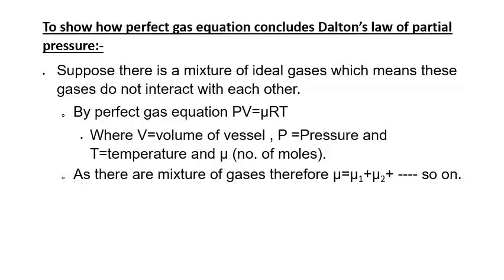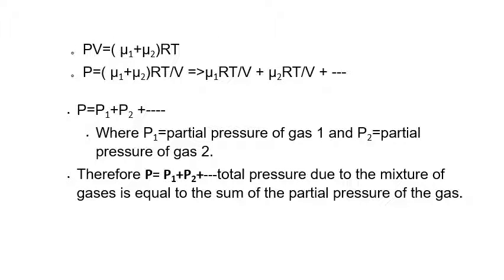To show how the perfect gas equation leads to Dalton's law of partial pressure, consider a mixture of ideal gases, which means these gases do not interact with each other, and by the perfect gas equation PV = μRT. As there is a mixture of gases, μ will be equal to μ1 + μ2 and so on, and PV will be equal to (μ1 + μ2)RT.